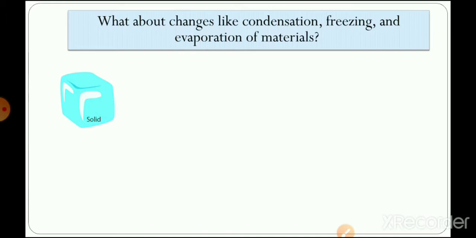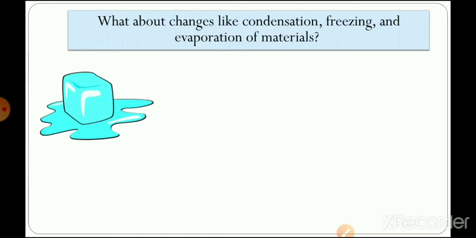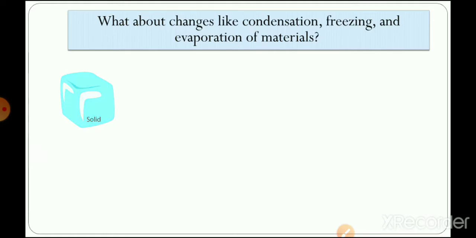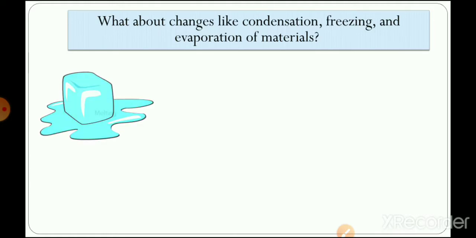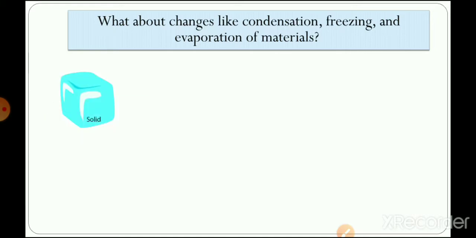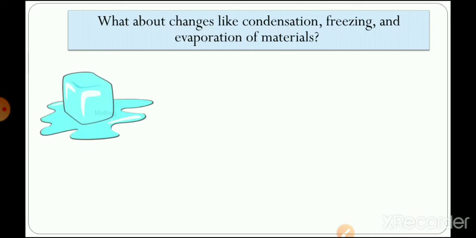Let's say I have taken some ice cubes out of the freezer and kept them outside. What will happen to the ice cube? The ice cube will absorb heat from the surroundings and it will melt, right? We all know this is simple. Can this change be reversed? Yes, we can reverse it. How? By simply putting the melted liquid back in the freezer, and it will freeze again and we will get the ice again, right?